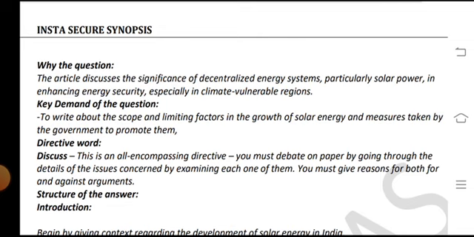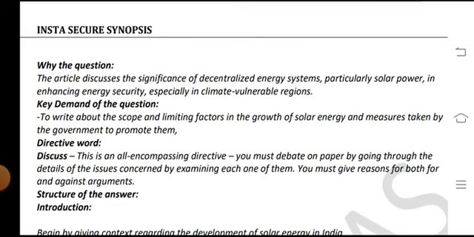Key of the question: to write about the scope and the limiting factors in the growth of solar energy and the measures taken by the government to promote it. The directive word is discuss.